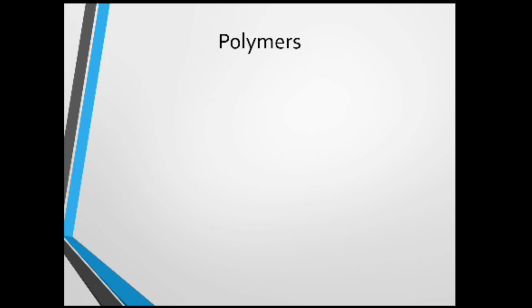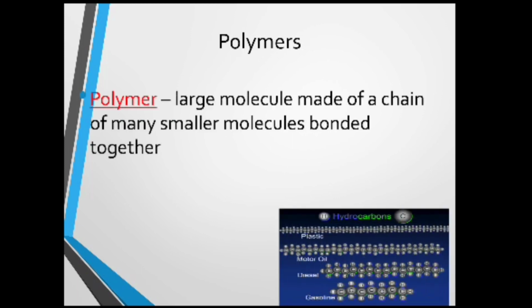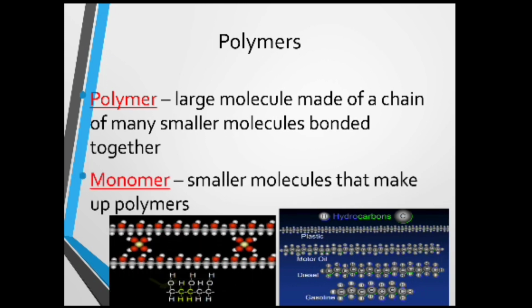Now, what are polymers? A polymer is nothing but a large molecule made of a chain of many smaller molecules bonded together. Then what are monomers? They are the smaller molecules that make polymers.